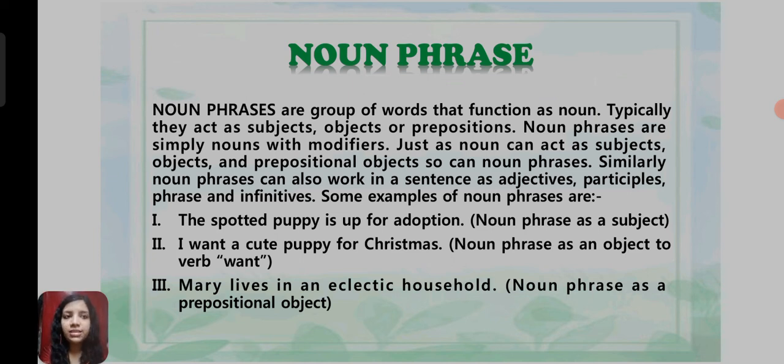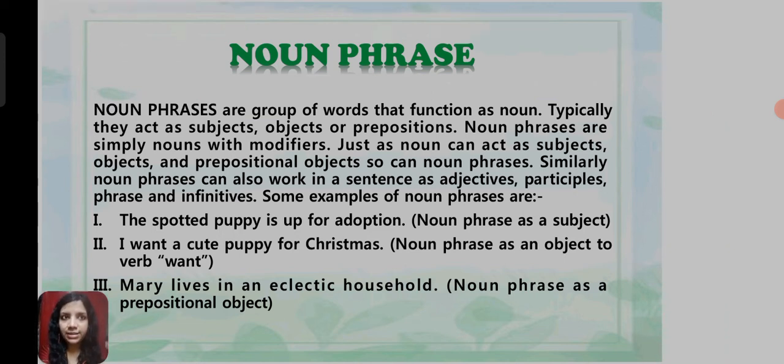Some examples of noun phrases are: the spotted puppy is up for adoption. Here the spotted puppy is a noun phrase as a subject. Next, I want a cute puppy for Christmas. Here a cute puppy is a noun phrase as an object to the verb want. Next, Mary lives in an athletic household. Here an athletic household is a noun phrase as a prepositional object. So these are all noun phrases.